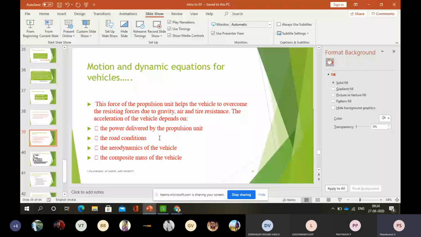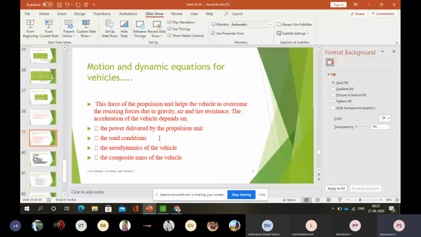Sometimes in engineering we use this colloquial terminology. Very often we say tire resistance, but the correct terminology is rolling resistance. Gravity and air: that is the aerodynamic drag. Gravity always comes into the picture, and it is decided by the mass of the vehicle. You know the difference between mass and weight: weight is mass multiplied by gravity, and mass is in kilograms.